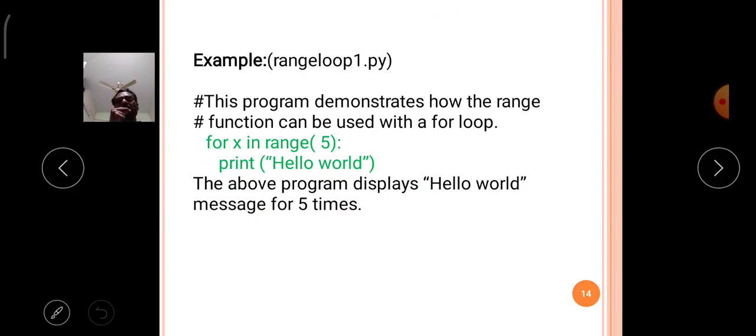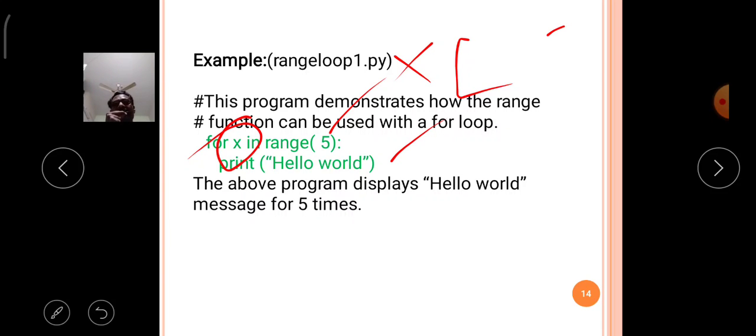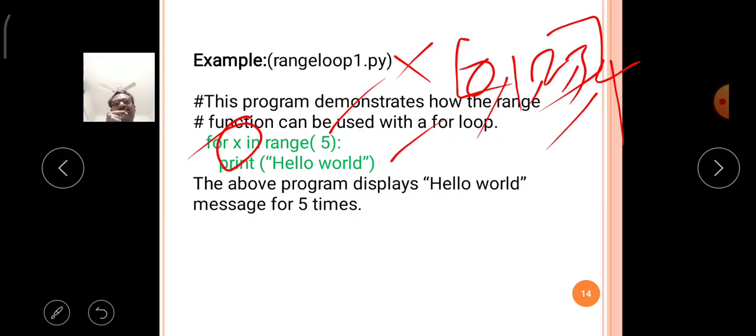Now here, using one program, I will explain the range function. The function will print hello world 5 times. For the variable x in range of 5, print hello world. That means the x variable contains the series of values 0, 1, 2, 3, 4. So totally 5 times.